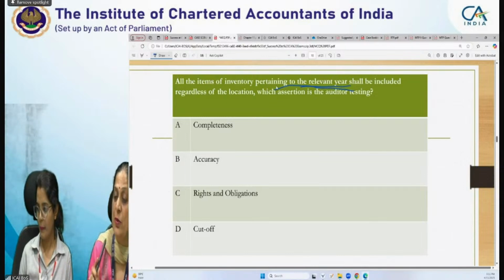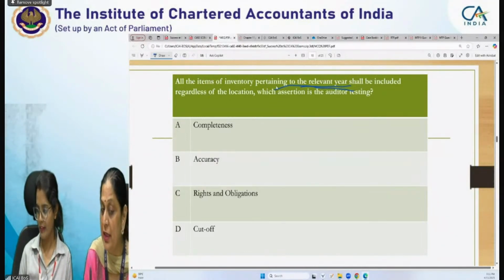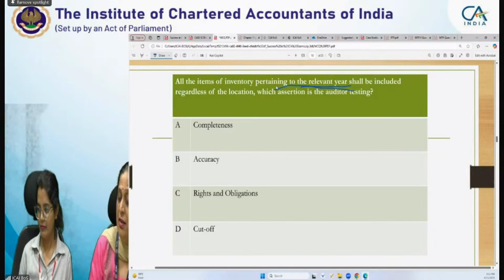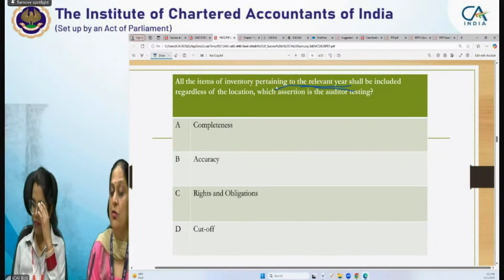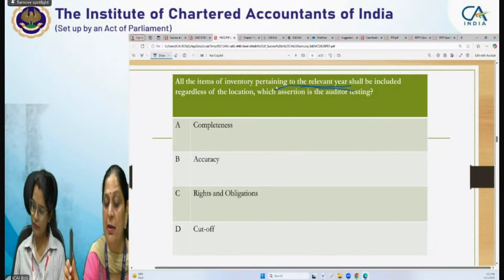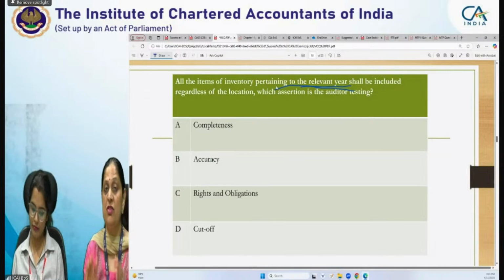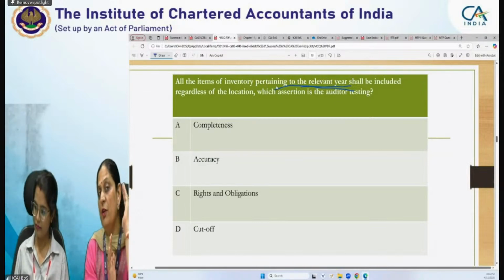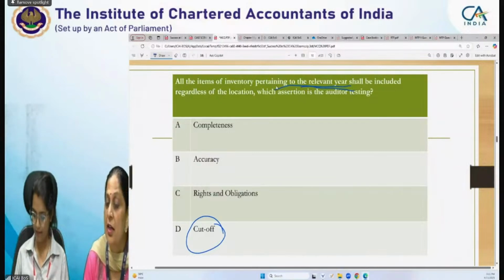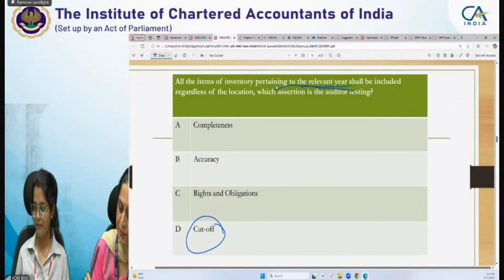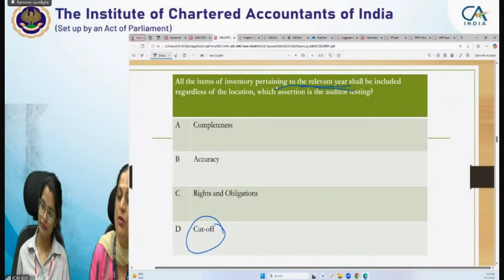So when we are talking about that particular year, whether it is at the client's place, at the consignor's place, or anywhere else, all items of inventory pertaining to the relevant year need to be considered. It should not be of the previous year, it should not be of the next year. So when we talk about year, it is the cut-off assertion. It will not be completeness because it is specifically talking about year.